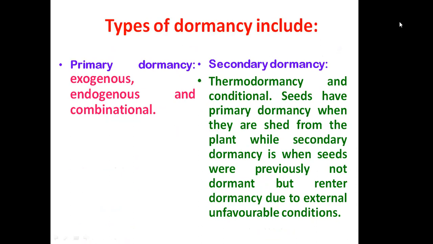Seeds have primary dormancy when they shed from the plant, while secondary dormancy is where seeds were previously not dormant but become dormant due to external unfavorable conditions. Means if the dormancy is within the seeds or within the fruits, or it is naturally within the seeds themselves, it is called primary, and whenever it is induced because of some external factors, that is called secondary dormancy.